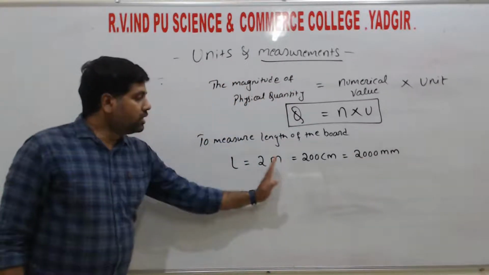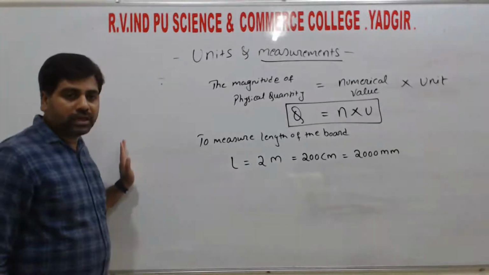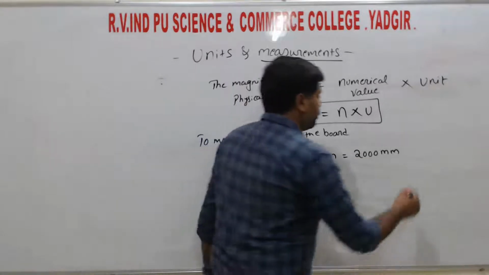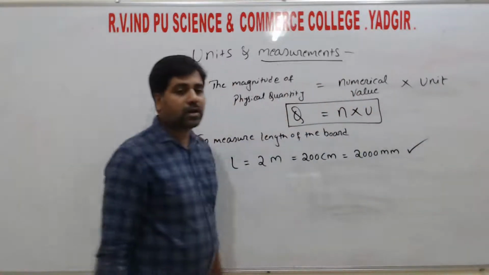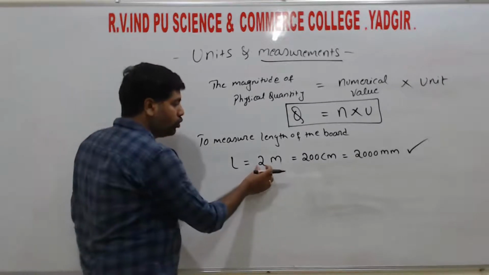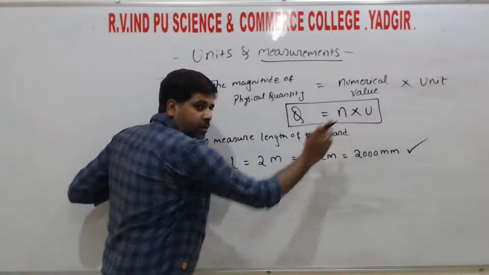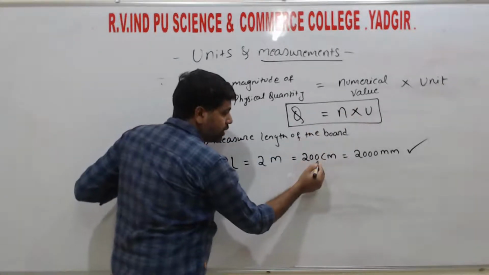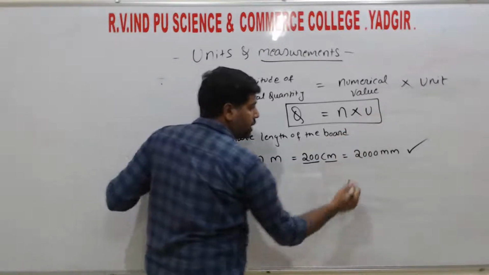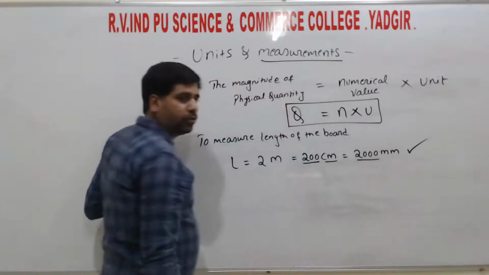All three values are correct. Here 2 is the numerical value and meter is the unit, 200 is the numerical value and centimeter is the unit, and 2000 is the numerical value and millimeter is the unit.